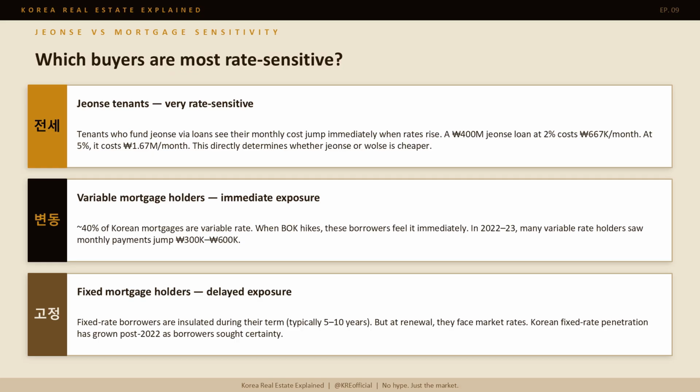The key implication: when the BOK moves rates, the market does not respond uniformly. Different buyer types are hit at different speeds and different magnitudes. Analyzing the market as a single rate-sensitive unit misses most of the story.